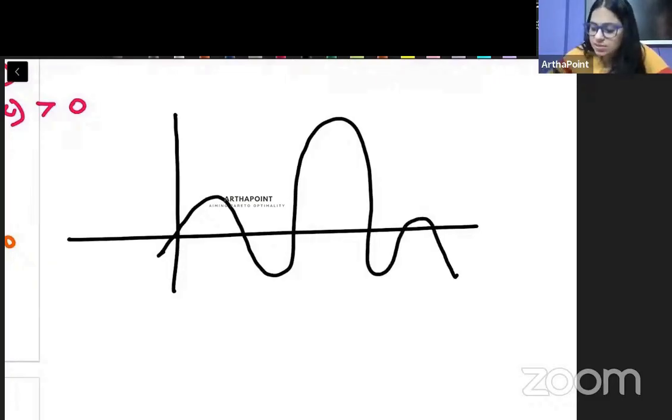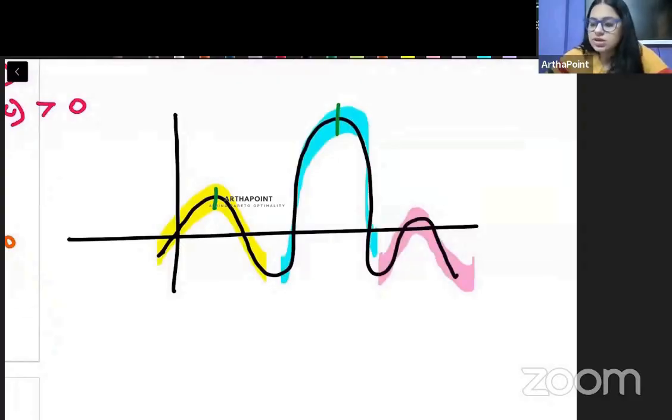So you see here my function goes from increasing to decreasing. ये भी maxima है. Here my function goes from increasing to decreasing. ये भी maxima है. Wherever your function goes from increasing to decreasing, all those points are local maxima.